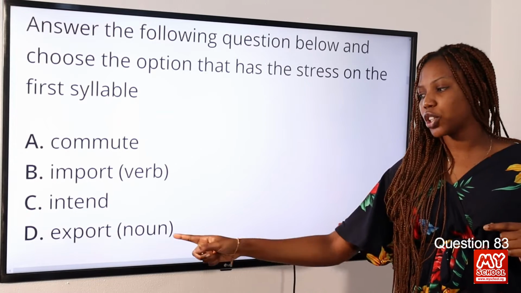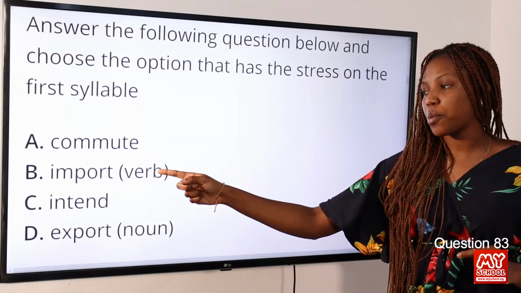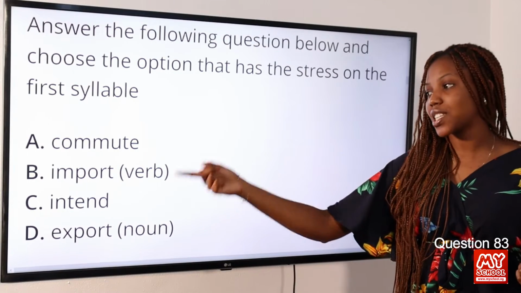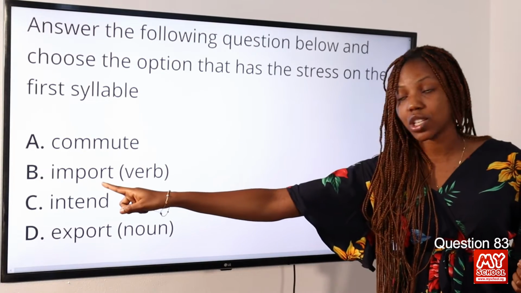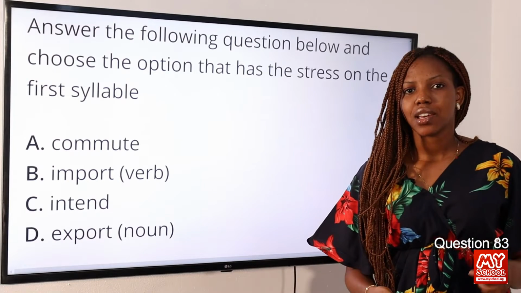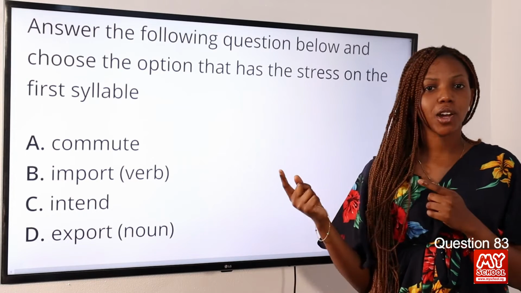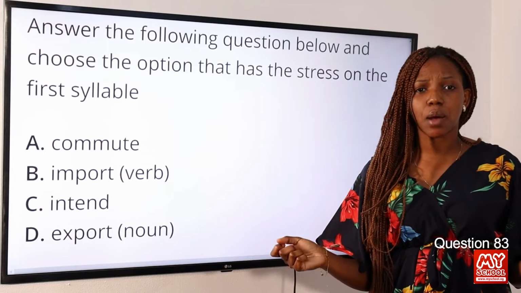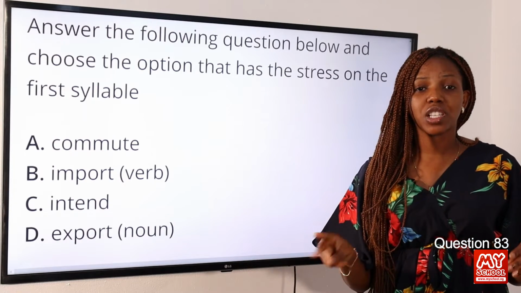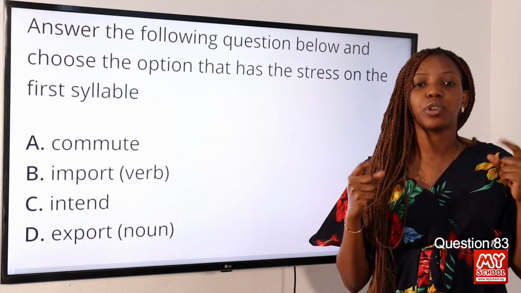Export. But if it's functioning as a verb, then it is export. This option can also function as a noun, but in this case it is a verb. That is why it is stressed on the second syllable. So if it's a noun, it should be pronounced as import. Import. But for a verb, it is import. There are several other examples like that: two-syllabic words functioning as a noun and a verb, but the only difference is the pronunciation.